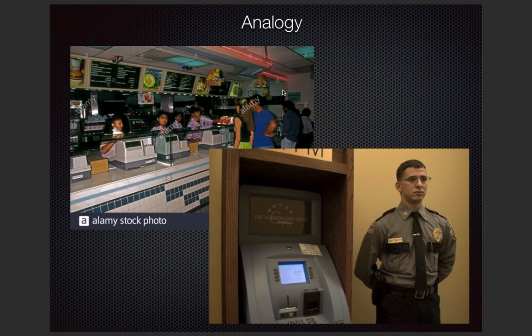So let's take an analogy for artificial intelligence. The first one, right? Artificial intelligence, you see. This is a McDonald's shop. Here you can see people taking the orders from customers and then delivering them to the people, right? So what happens?